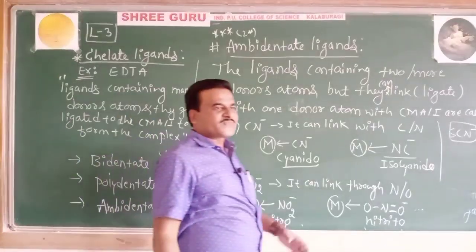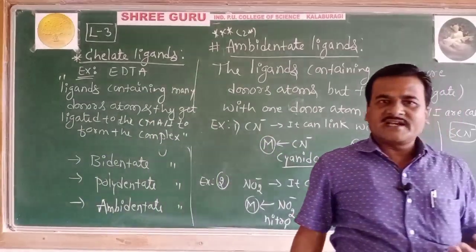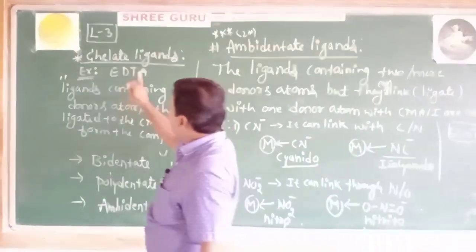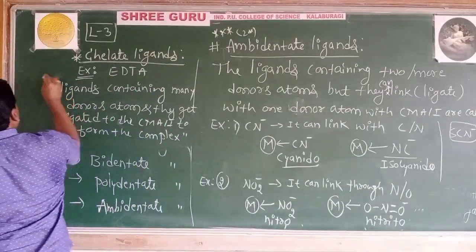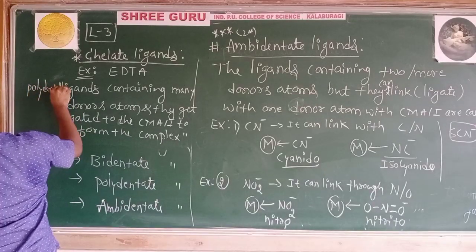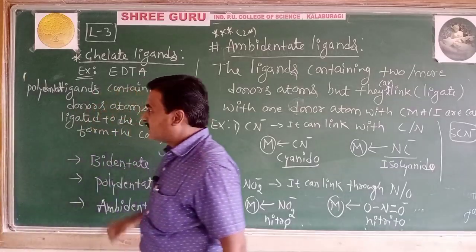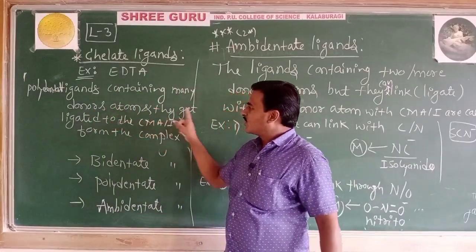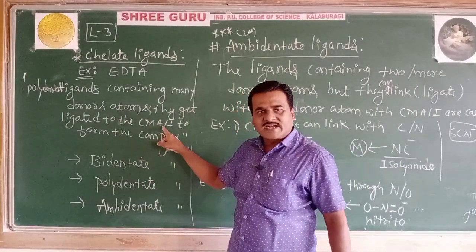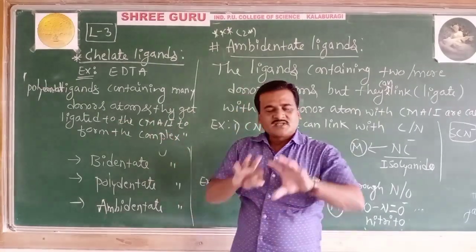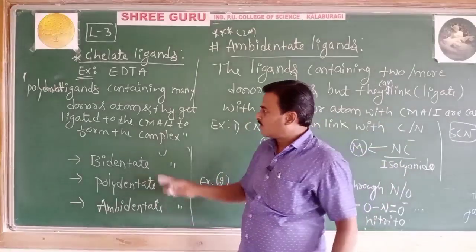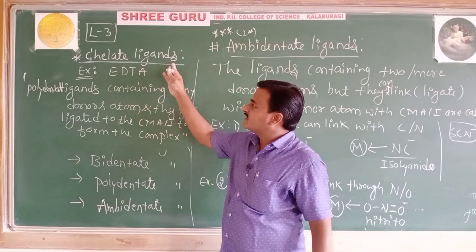So what are chelate ligands or chelating agents? These are the polydentate ligands. Do remember, these are nothing but polydentate ligands. Chelates are polydentate ligands containing many donor atoms. All of them will get ligated to the central metal atom or ion to form a ring-like structure, a ring-like compound. Those are called chelating agents.